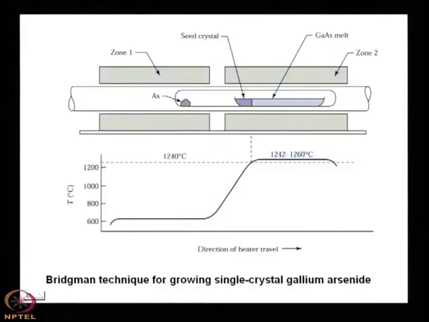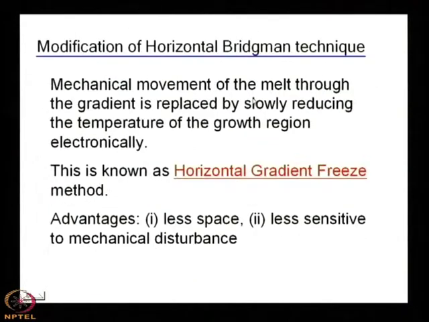But if you can avoid the mechanical movement, you can slowly reduce the temperature of this junction electronically. By using computer control, you can change the temperature, slowly reducing the temperature of the growth region electronically. That is known as the horizontal gradient freeze method, HGF.